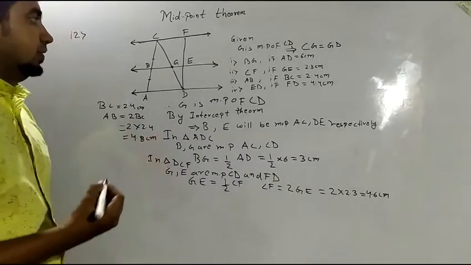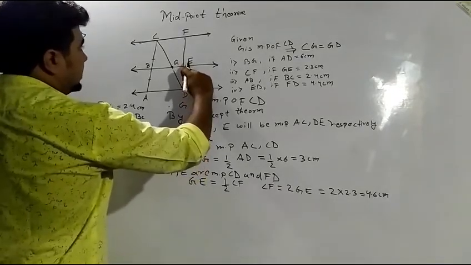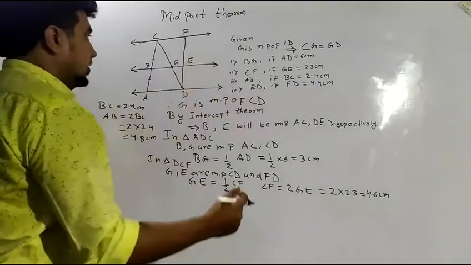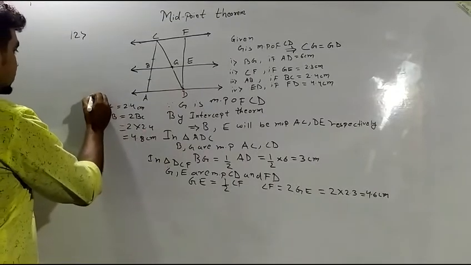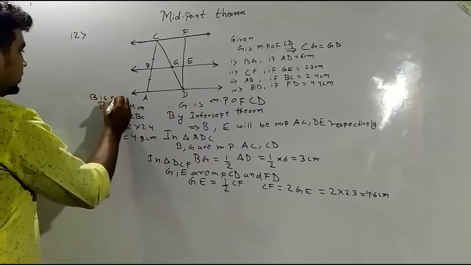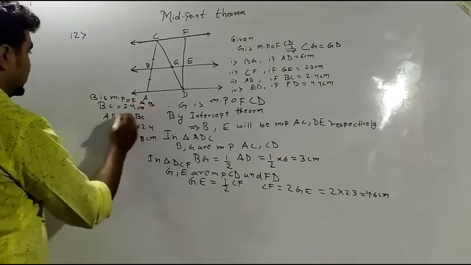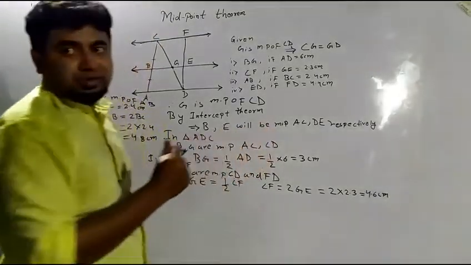This is AB. Now the last part is ED. ED is this part, and I know the value of DF. E is the midpoint of FD.